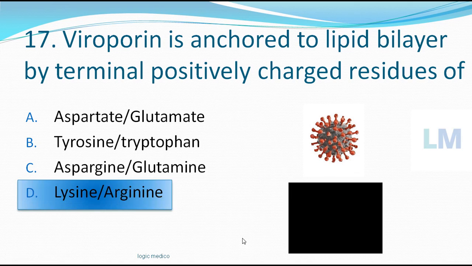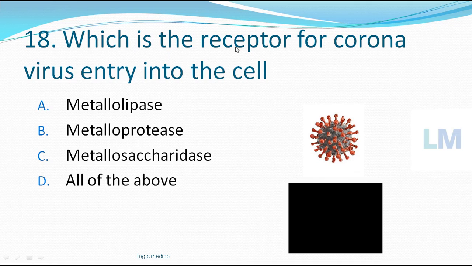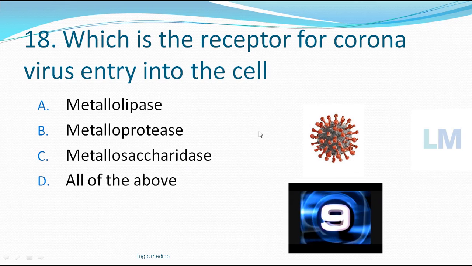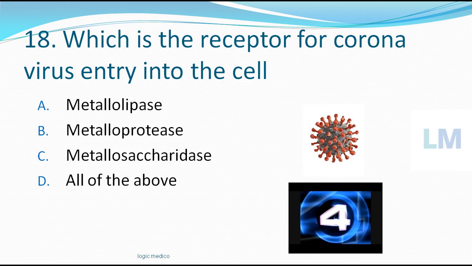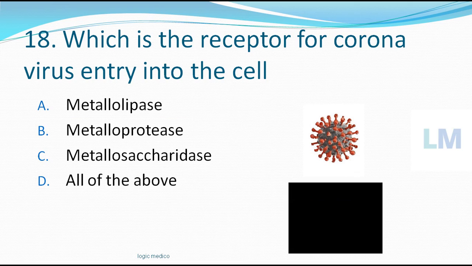The answer is the last one, lysine and arginine. So these two amino acids have got positive charge on the surface, and this forms the terminal portion of the Viroporin, which is the receptor for coronavirus entry into the cell. Your options are metallolipase, metalloprotease, metallosaccharides, all of the above. Time starts now. So the answer is metalloprotease.